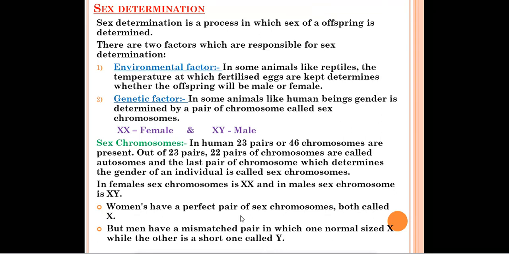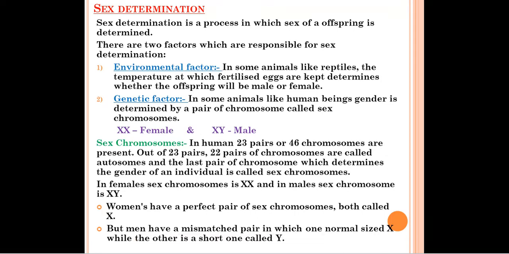So generally questions are asked from this section also: what is the difference between the sex chromosomes of male and female? So what you will write: women have a perfect pair of sex chromosomes, both are X and X, but in men a mismatched pair is present in which one is normal size X and the other one is a short one, that is Y. So this is the difference between the sex chromosomes of a female and a male. In female it is XX and in male it is XY.